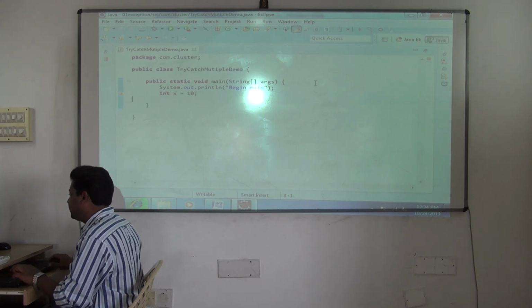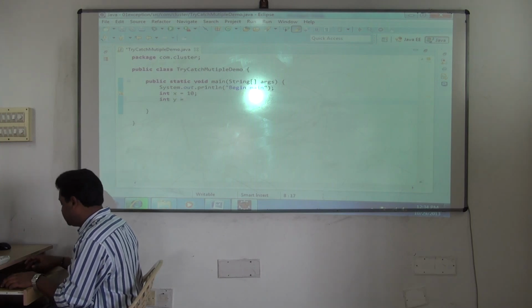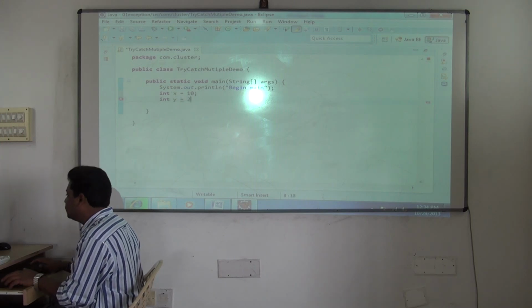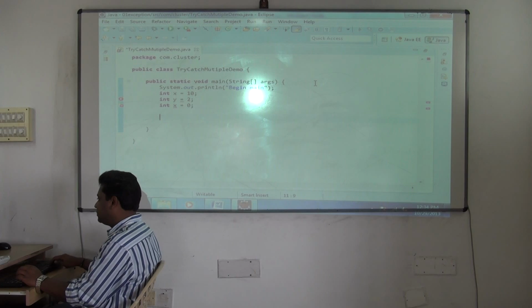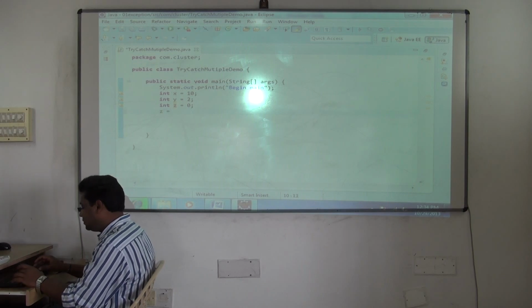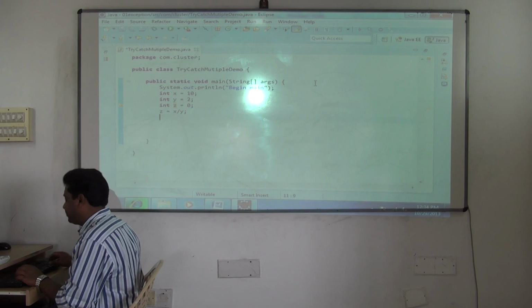Okay, without try catch I'll write first. Int x is equal to 10, int y is equal to 2, int z is equal to 0, then z is equal to x divided by y, done.